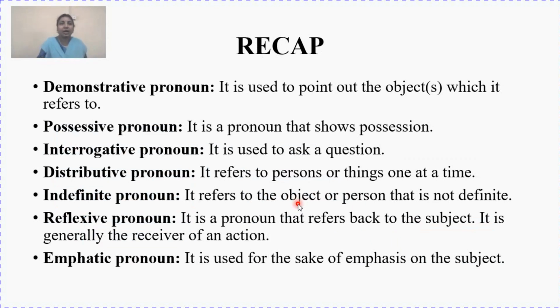So let's have a recap of all the definitions. Demonstrative pronoun, it is used to point out the objects which it refers to. Possessive pronoun, which shows possession, ownership. Interrogative pronoun, it is used to ask questions. Distributive pronoun, it refers to person or things one at a time. Suppose we are talking about a group and an individual member of that group, then we use distributive pronoun.